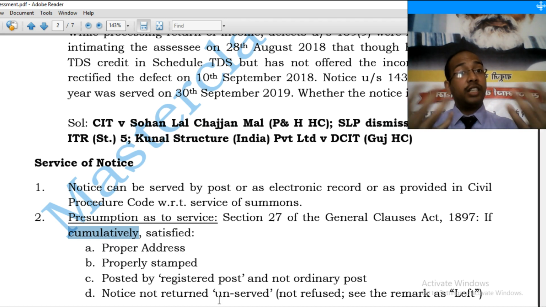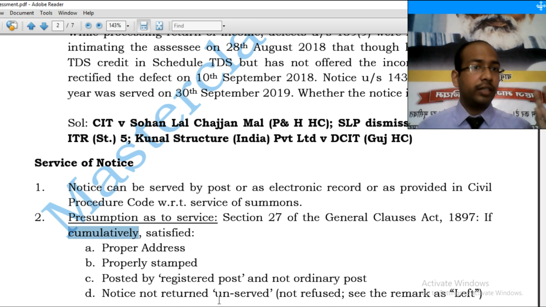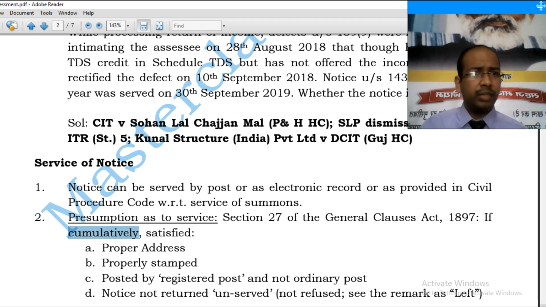If the notice comes back unserved because the addressee refused to take the notice, then it would be deemed as service, because the assessee refused to take the notice. It is not the case that the notice was addressed to a wrong person. Suppose you wish to assess Samarth Minocha and you issued notice to Vaibhav Goyal. Would the service of the notice be valid? The answer is no, because you have addressed him wrongly. And if Vaibhav Goyal refuses to take the notice in the name of Samarth Minocha, it is not wrong.